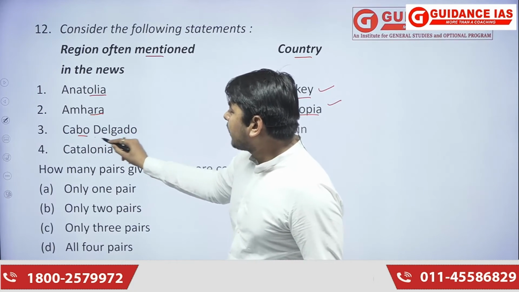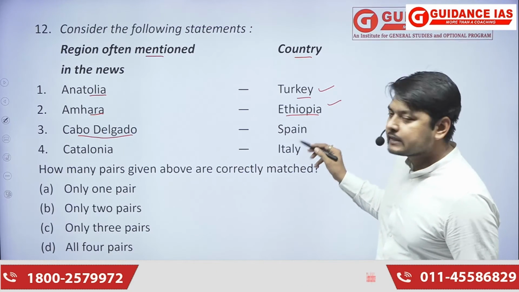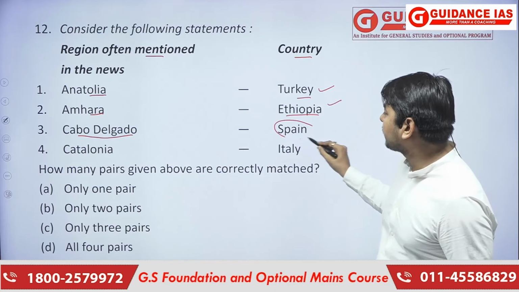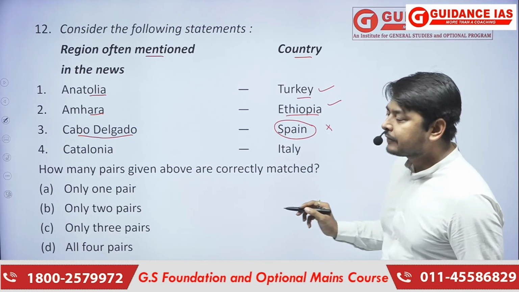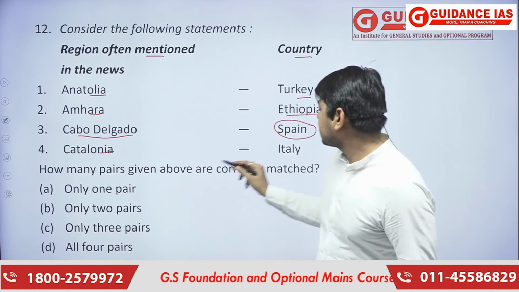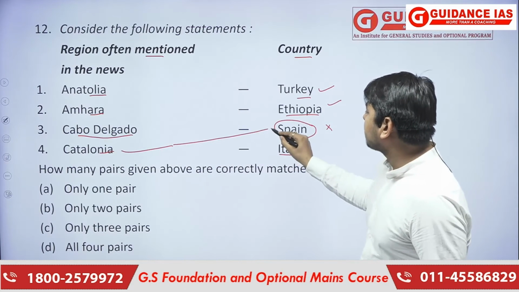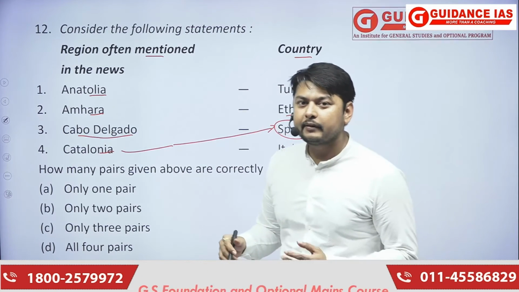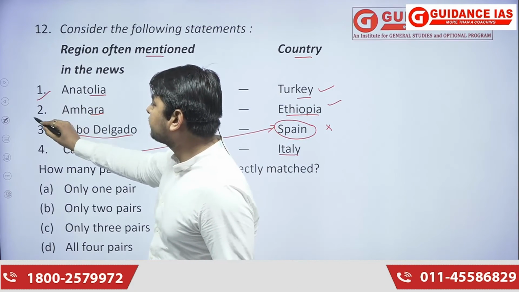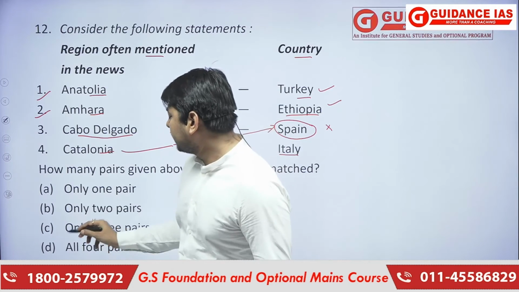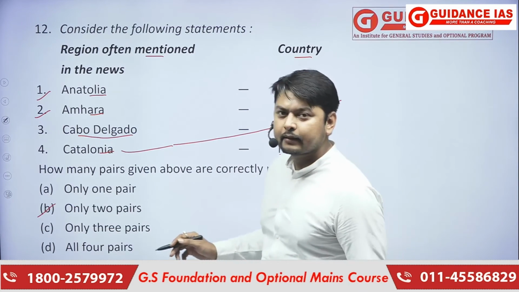Next is Cabo Delgado. Here it is specified that it is present in Spain, but this statement is a wrong statement. Next is Catalonia. It is said to be present in Italy. Basically, Catalonia is a part of Spain, so this statement automatically becomes wrong. So statements 1 and 2 are the correct statements, and the answer here becomes B, that is, only two pairs are correct here.